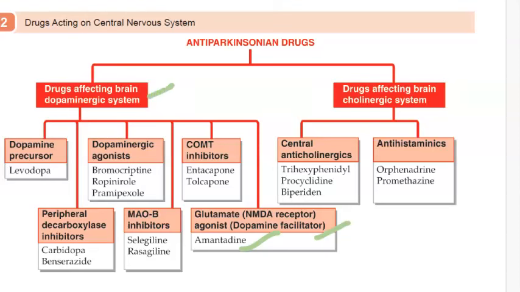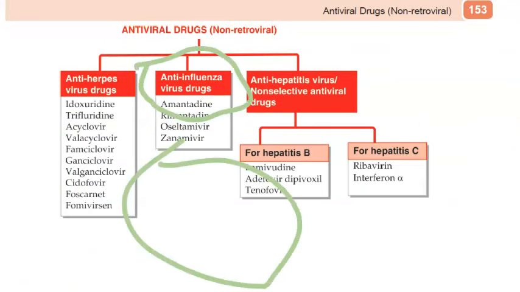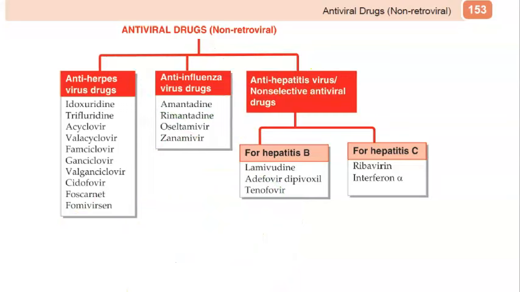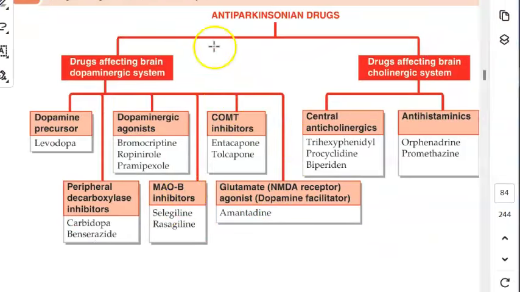So in anti-Parkinson treatment, you have only 2 things. One which will increase the dopamine, one which will reduce the choline. That's what you have to look at, main classification. So Amantadine, they are saying initial treatment, there is not much disability. Interestingly, this Amantadine is coming under anti-influenza viral drug. Interesting, right? So it will not only help in Parkinsonism, it's also going to kill the virus if it is there. Interesting. So we will just remember that it increases dopamine level, okay? Now let's go to the next one, guys.